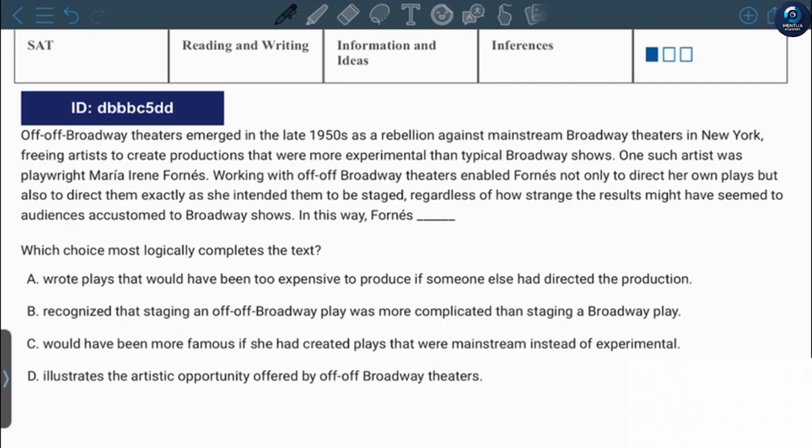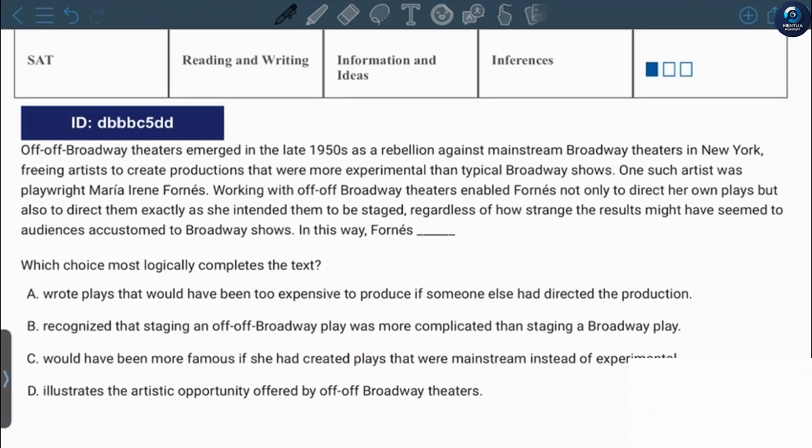Off-Broadway theaters emerged in the 1950s as a rebellion against mainstream Broadway theaters in New York, freeing artists to create productions that were more experimental than typical Broadway shows. One such artist was playwright Maria Irene Fornes. Alright, let's move to the next question.